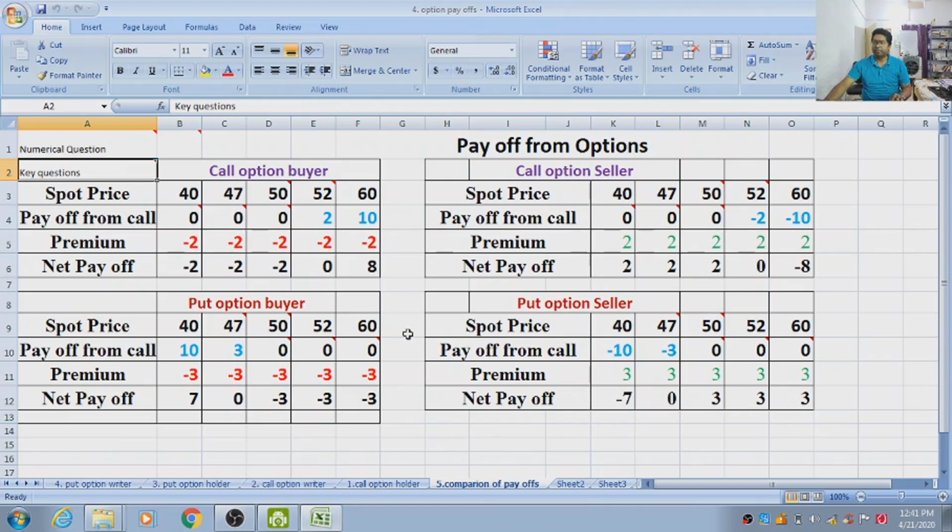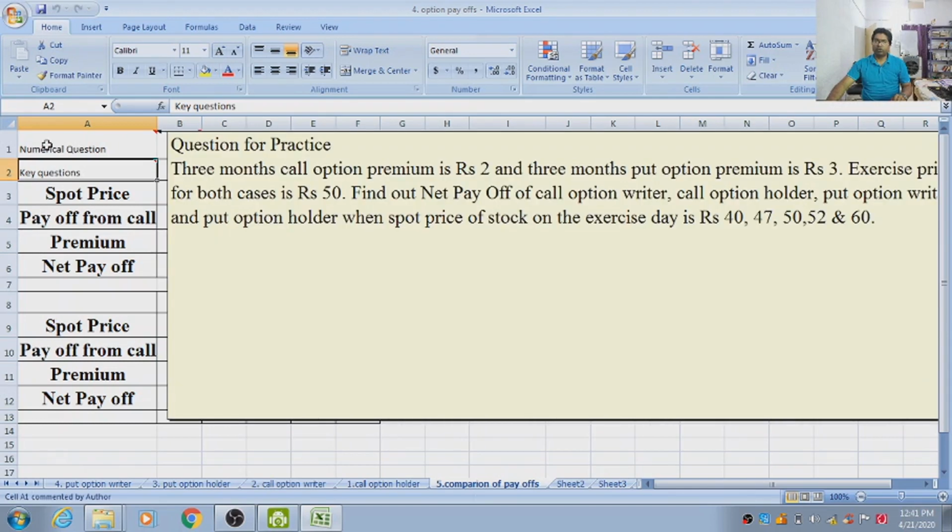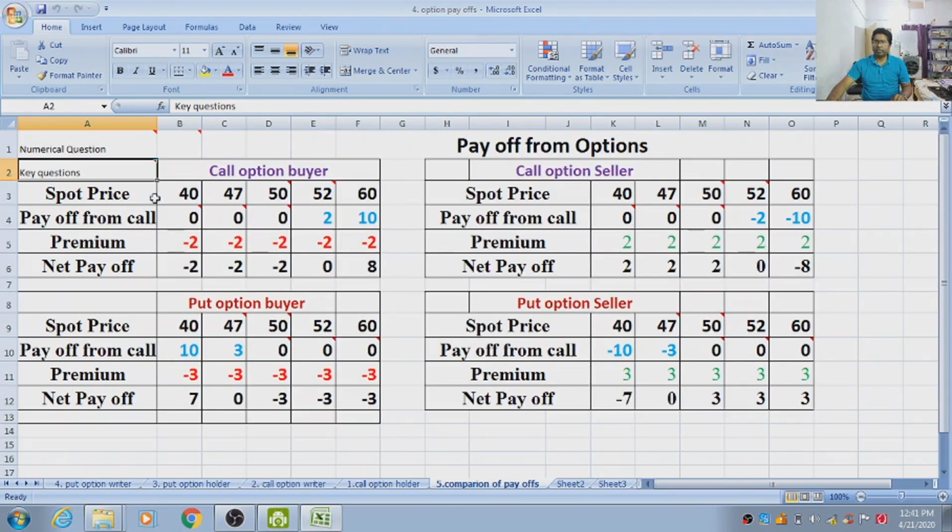So if we understand one case deeply, we can solve the net payoff for the other. So these 4 cases give you the complete picture and we can compare. So in 4 cases we see that the payoff of seller is opposite of payoff of buyer.